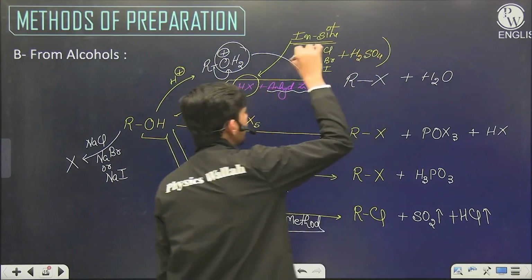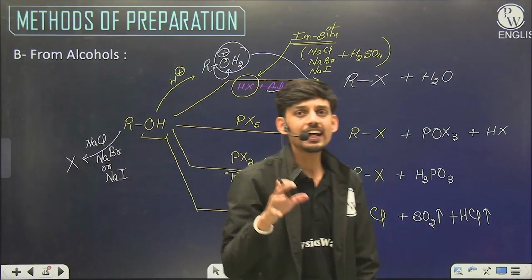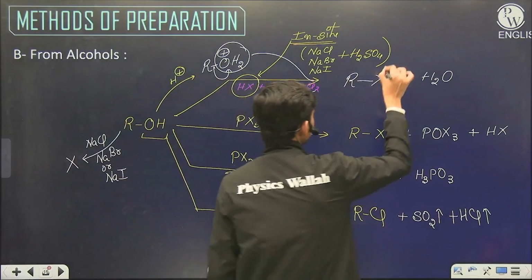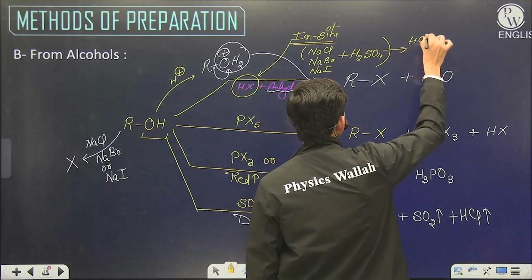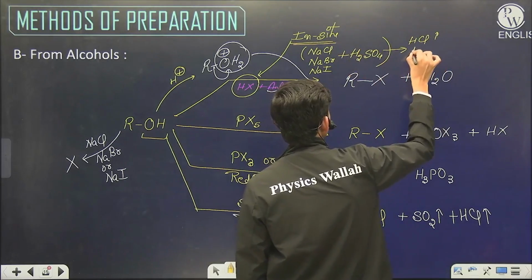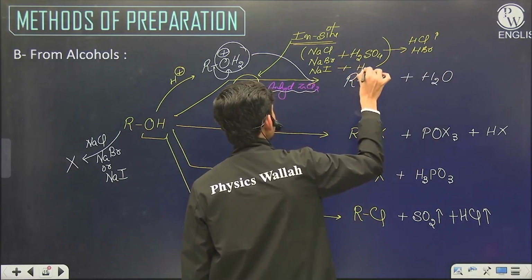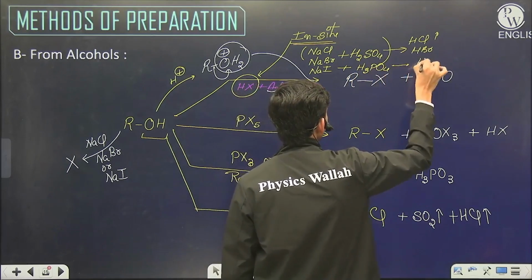So instead of directly taking the acid itself, we take their salt and react them with the stronger acid H2SO4. In this case H2SO4 changes NaCl into HCl, NaBr into HBr, but for NaI the reagent is changed and it becomes H3PO4, and then we get HI.